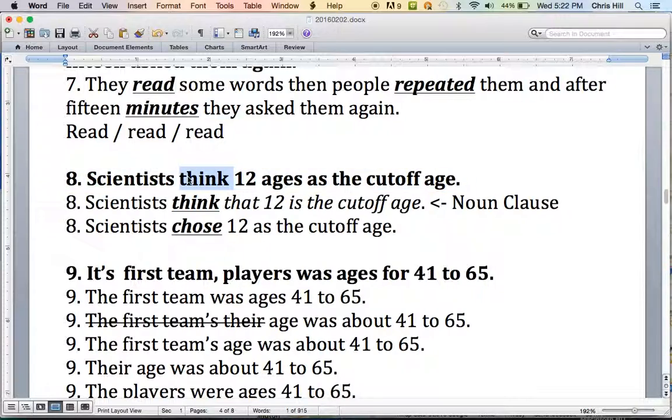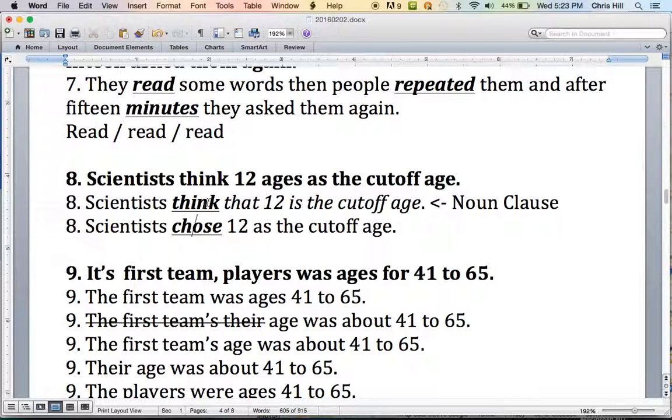Number 8, scientists think 12 ages as the cutoff age. This is a little bit difficult with talking about age, but often we just use the number. Scientists think that 12 is the cutoff age. This needs to be a verb. Scientists chose 12 as the cutoff age. This is also possible.